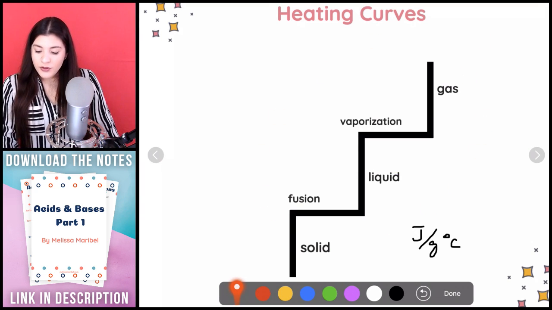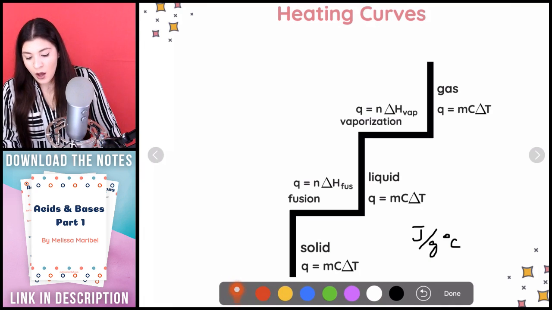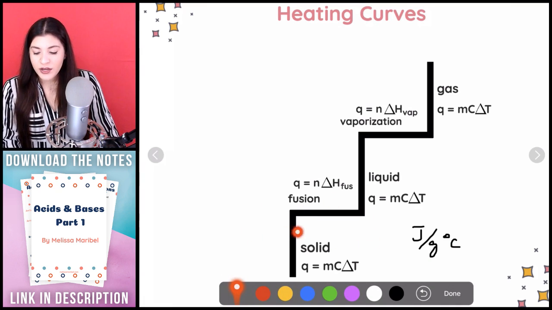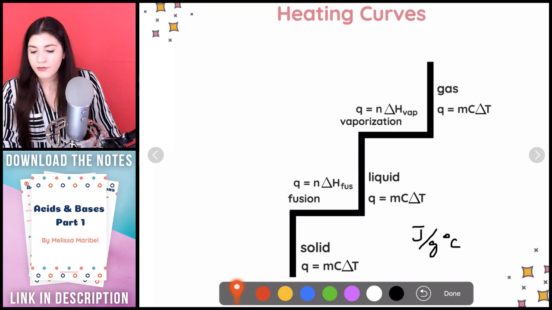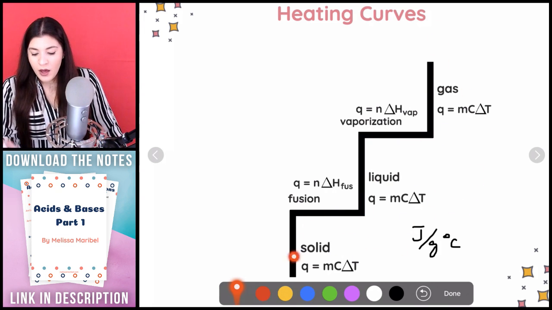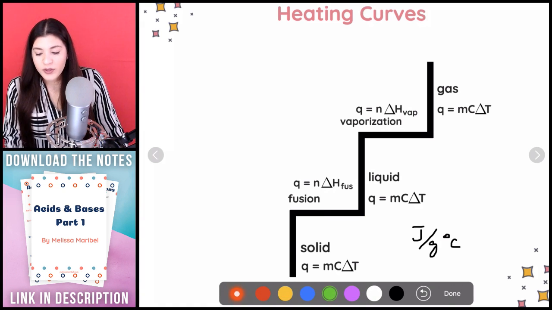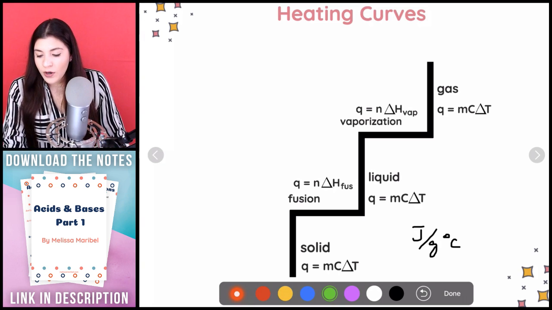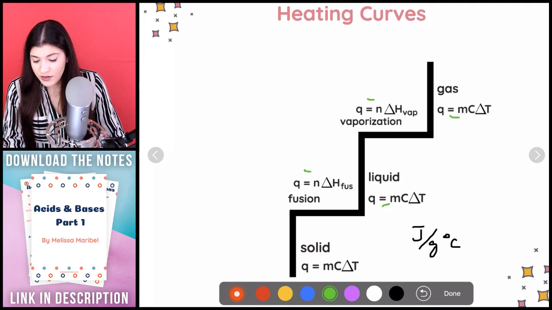So another little note is what if we weren't going in that direction? Meaning, what if we weren't going from a solid to a liquid then to a gas? What if instead we were going backwards? If we were going from a gas to a liquid or a gas to a solid or a liquid to a solid? All right, so if we were going the opposite way, what would happen is it would actually be negative. So our formula changes just slightly, where all of these now have a negative in front of, like, this has a negative in front of the n, this has a negative in front of the m.